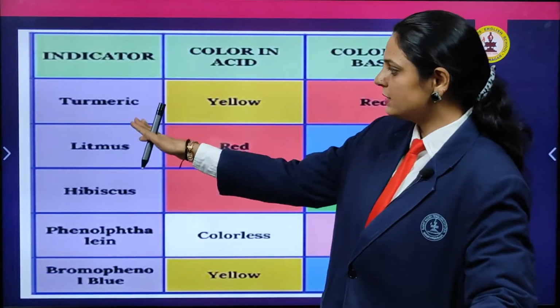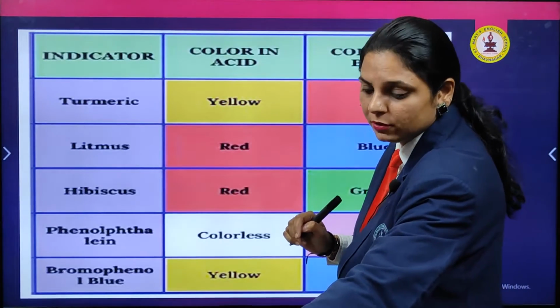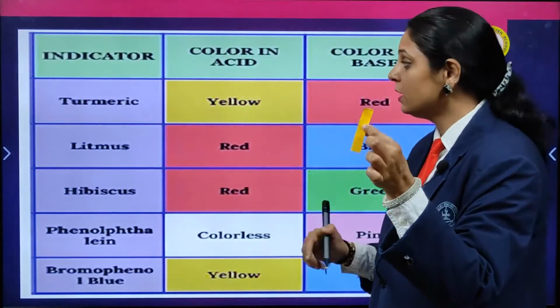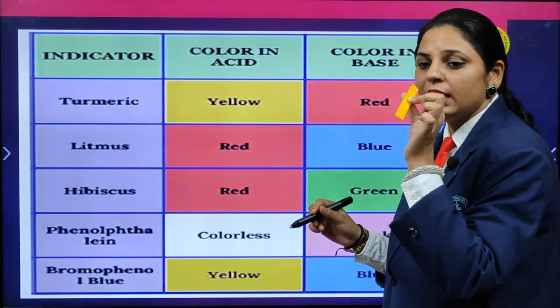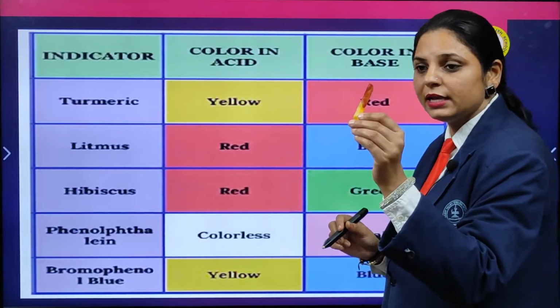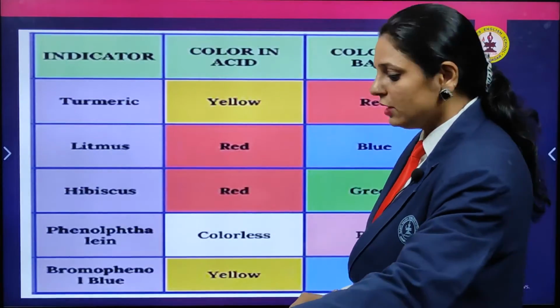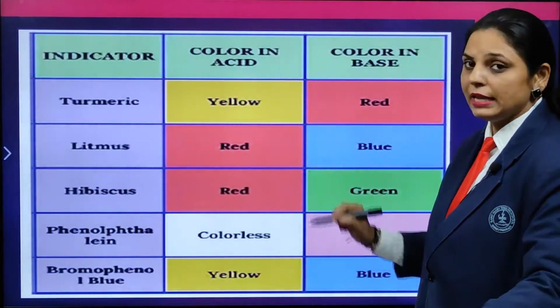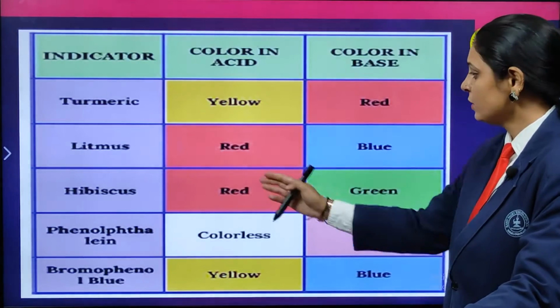So here you understand that turmeric, the indicator paper we used for our experiment, remains yellow in the case of acid, and converts to red in the case of bases. And litmus converts into red in acid and blue in the case of base.